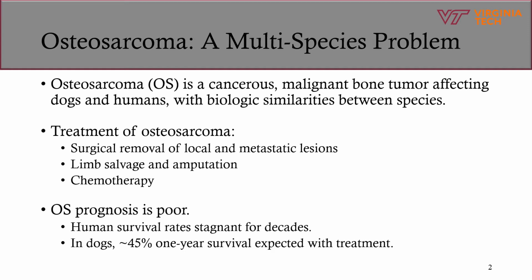In both species, OS most commonly occurs in the appendicular skeleton, so surgical removal of the primary tumor requires either limb amputation or limb salvage surgery. In dogs, limb amputation is the standard of care. After surgical removal, chemotherapy is administered to treat any micrometastases and to prevent further metastatic spread.